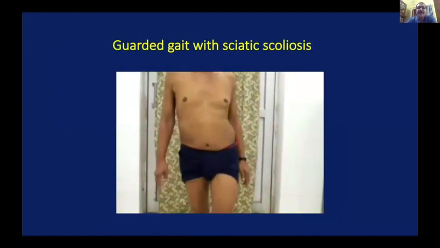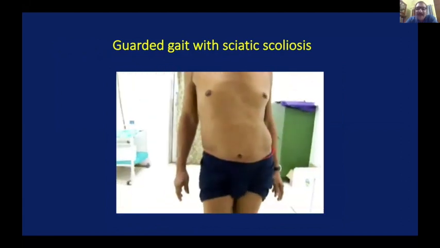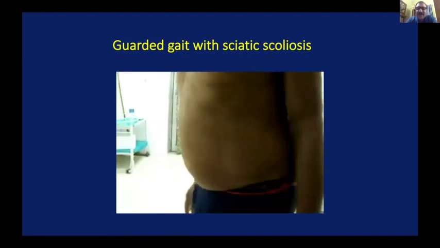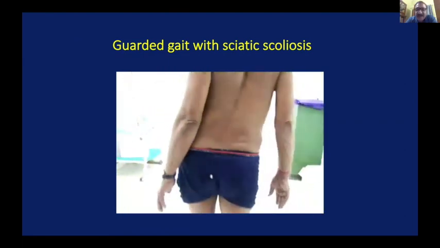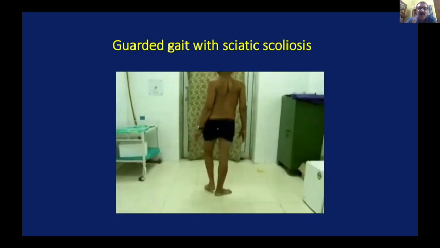Then the gait of a sciatic scoliosis, a very, very guarded gait, will give you an indication that probably there is an acute disc prolapse. I'll not go into the details, but again, I'll just repeat, if the patient is able to walk and allowed to walk.